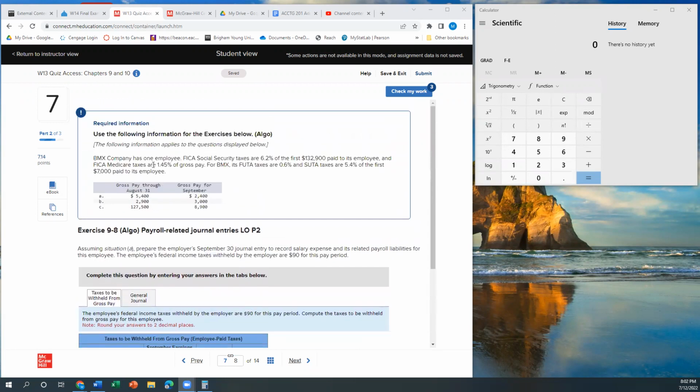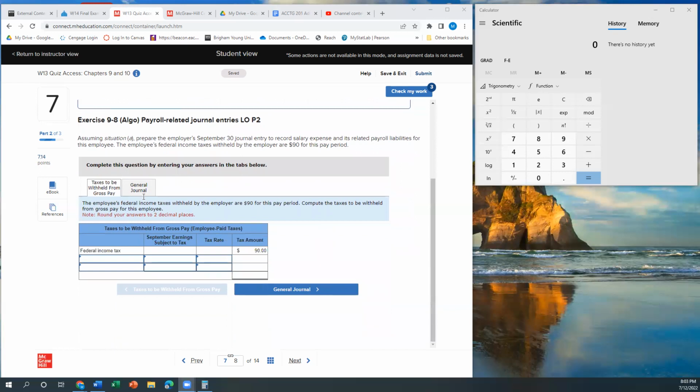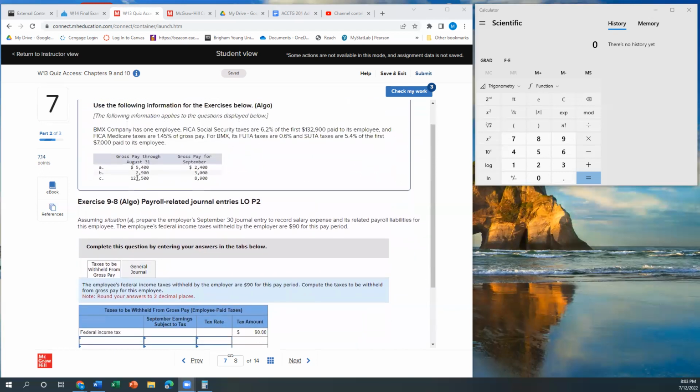And then there's all this information up here. This is the BMX Corporation, which has 1 employee. FICA taxes are 6.2% for the first $132,900 paid to its employees. And let's see, Medicare FICA is 1.45% for BMX. Federal unemployment taxes and state unemployment taxes apply to the first $7,000 paid to its employees. All right, so here we can see their pays, and then it wants us to do gross pay through August 31st.